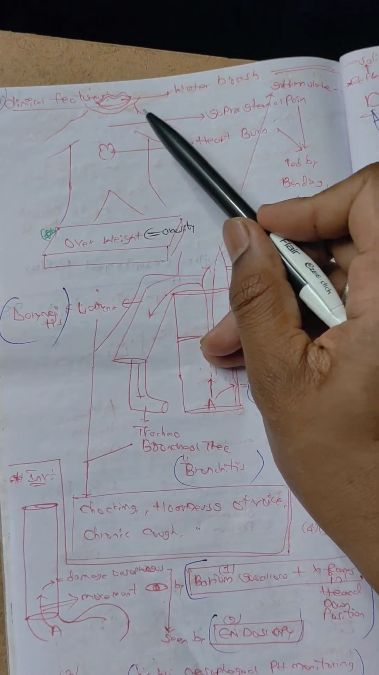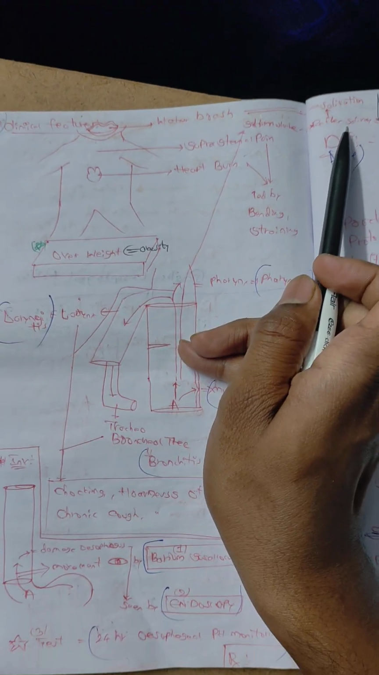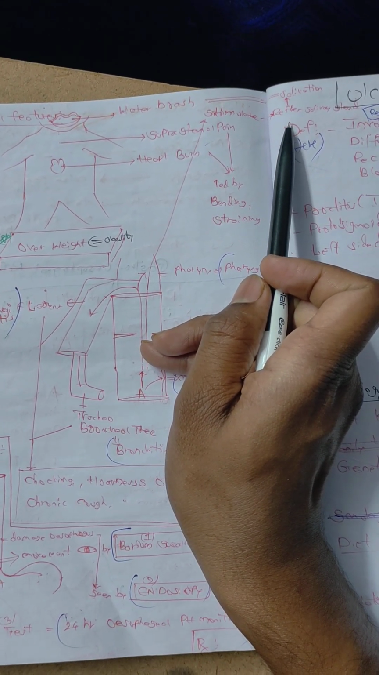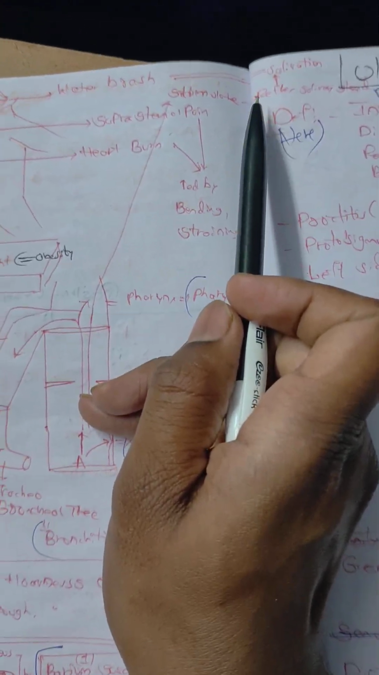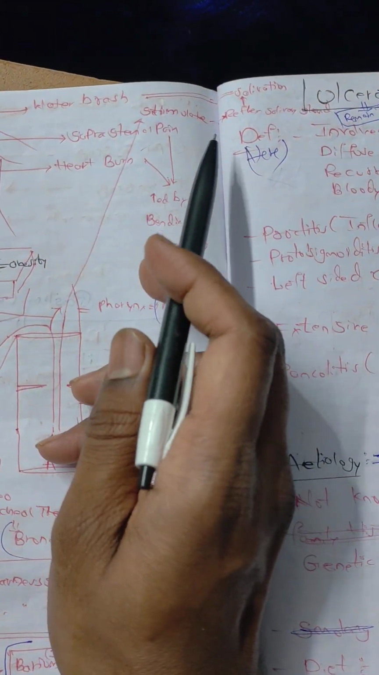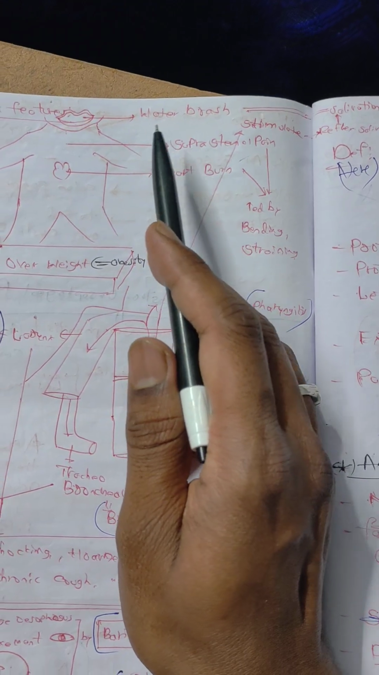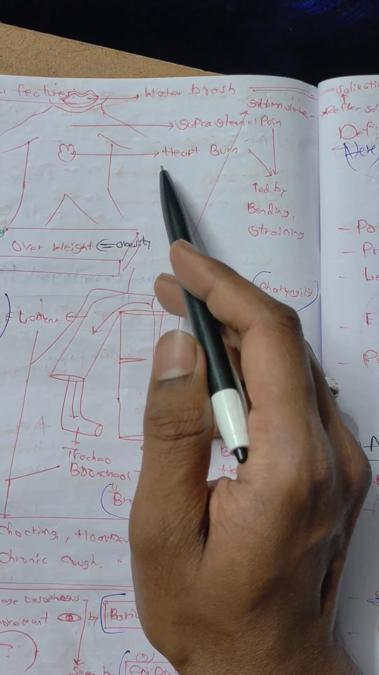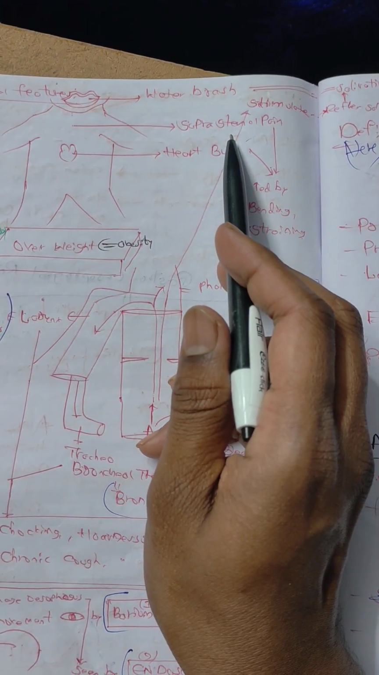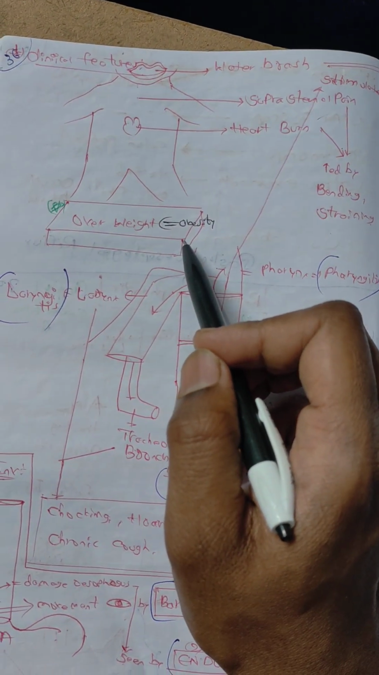And the clinical features include water brash, which means salivation, that stimulates the reflex of the salivary gland. And suprasternal pain, heartburn, that is increased by bending and straining. And overweight.